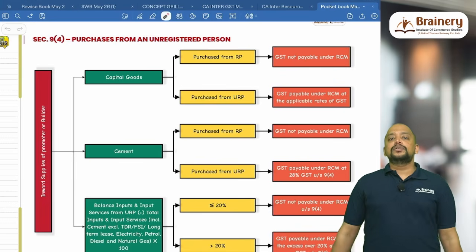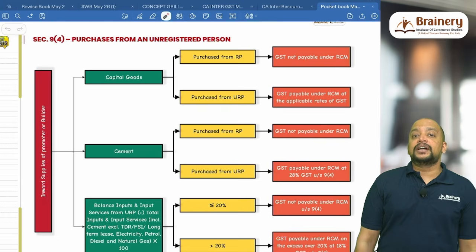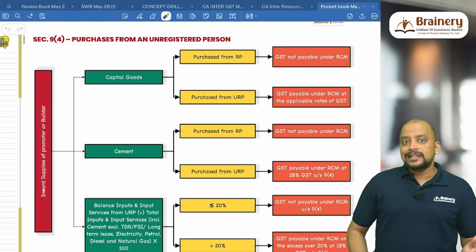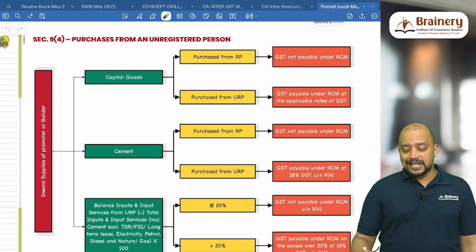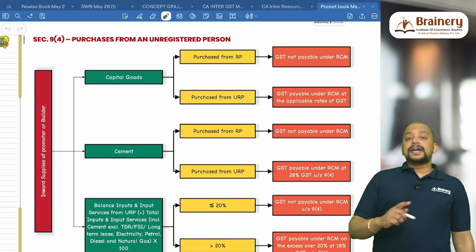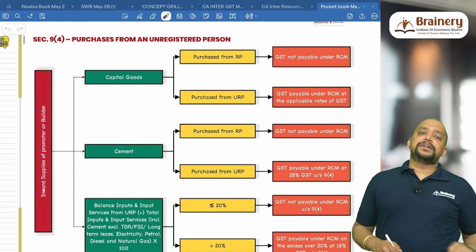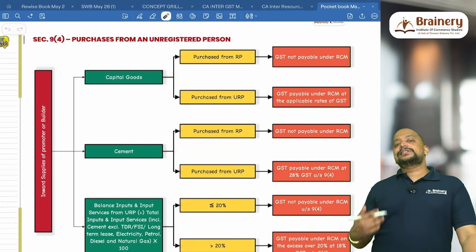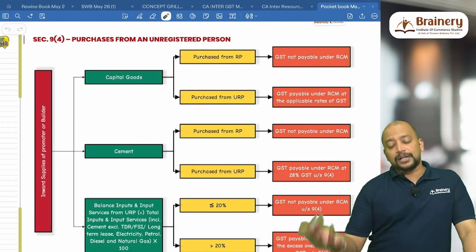So whether the capital goods are purchased by the promoter or builder from a registered person, yes, then leave it. No need to pay GST under RCM. Suppose they are buying the capital goods from an unregistered person, then they need to pay GST under RCM at the rate applicable to capital goods.